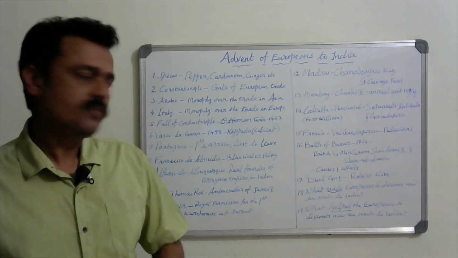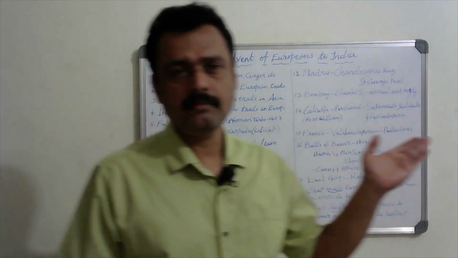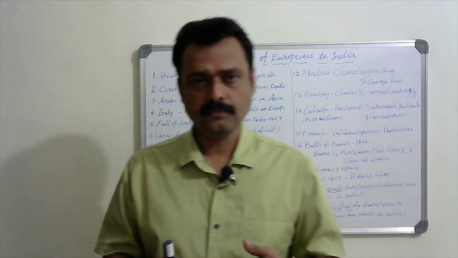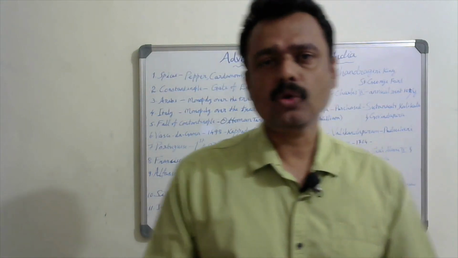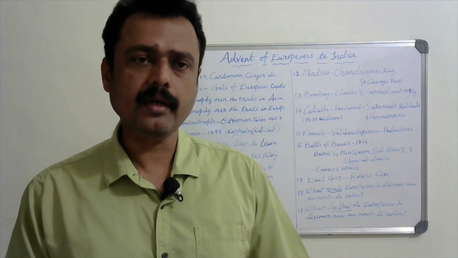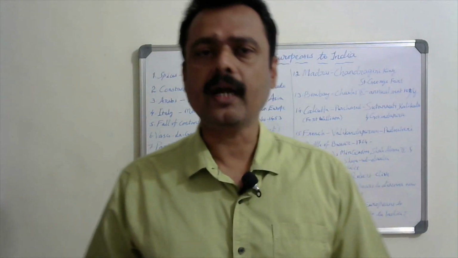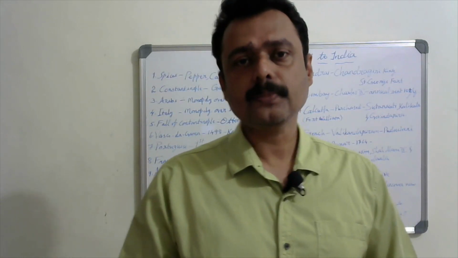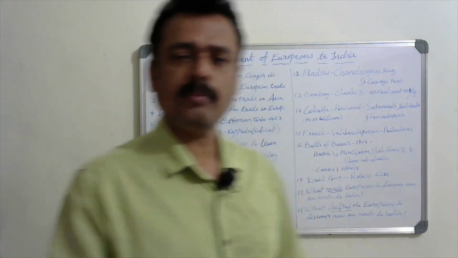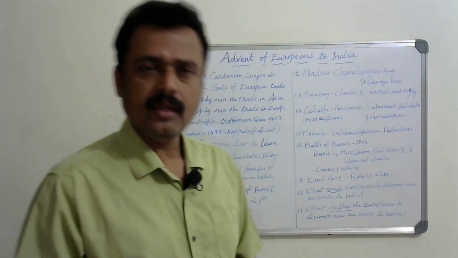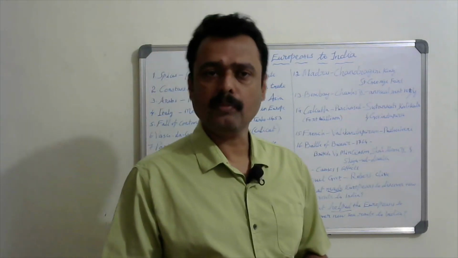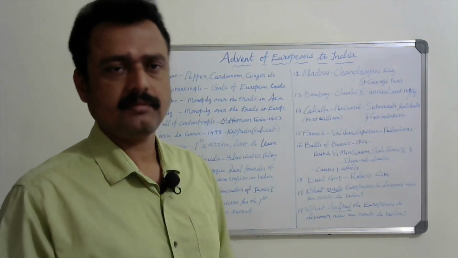What made the fall of Constantinople? The Ottoman Turks occupied it in 1453. Constantinople was occupied and blocked. As a result, the trade between Europe and Asia was blocked. The land route was already blocked, and it forced them to discover a new sea route to India. They had great demand for the spices of India. So this made the Europeans discover the new sea route to India, and moreover, they wanted to stop the monopoly of Italy. Italy had a monopoly over the trade. They wanted to block that, to stop it.